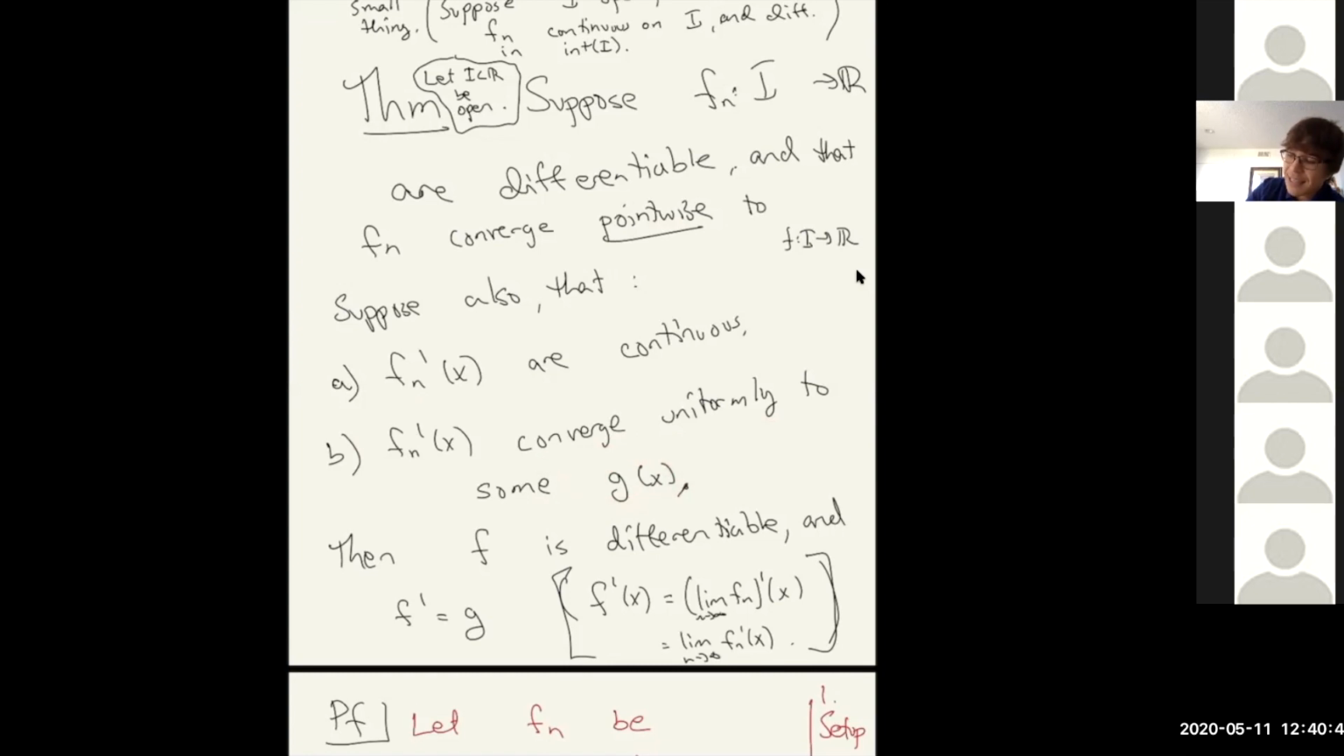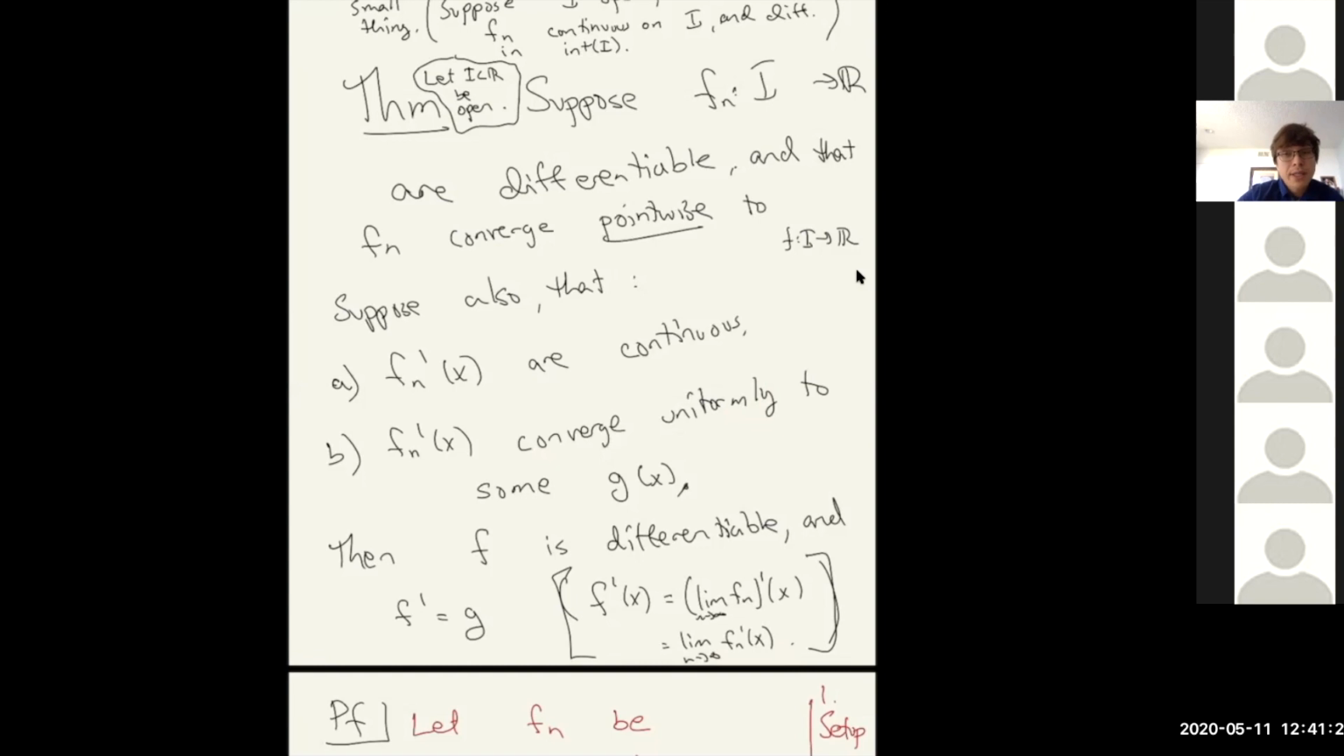We cannot say that they converge uniformly to f prime of x, because we are trying to conclude also that f is differentiable. So we are assuming some other function g. Then we can say that f is differentiable and the derivative is equal to g. That is, the derivative of the limit is equal to the limit of the derivatives. So three assumptions: pointwise convergence, the derivatives are continuous, and the derivatives are converging very nicely.